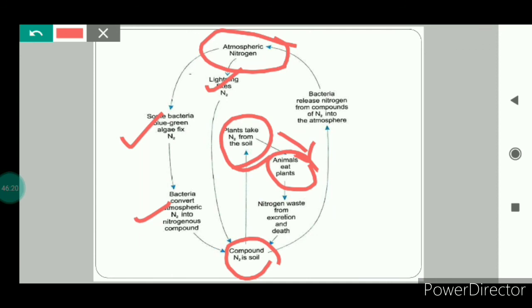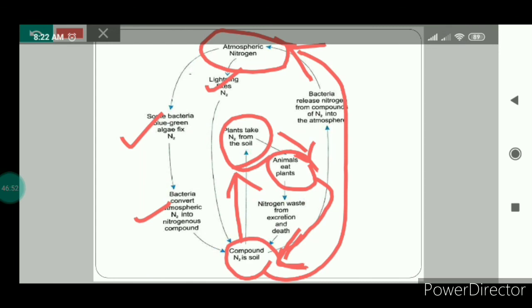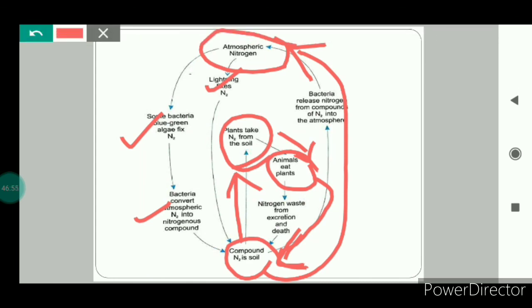And when these animals or plants die, the protein from the dead and decaying plant and animal matter is first converted into ammonia, and then this ammonia is converted into nitrates by the nitrifying bacteria. So the proteins from the dead and decaying matter went back to the soil in the form of nitrates. Some nitrates will again be absorbed by the plants, and some nitrates will be converted into atmospheric nitrogen by the denitrifying bacteria. Denitrifying bacteria have the capability to convert nitrates into free atmospheric nitrogen.